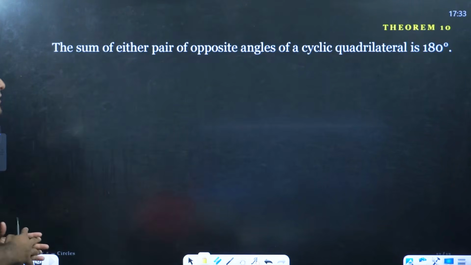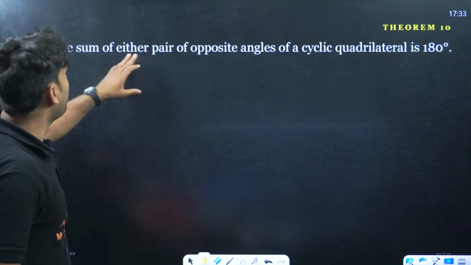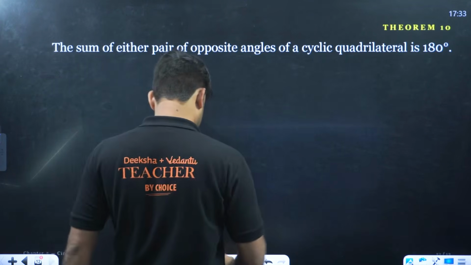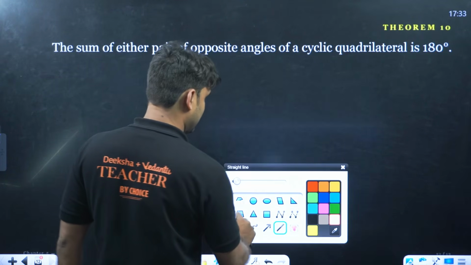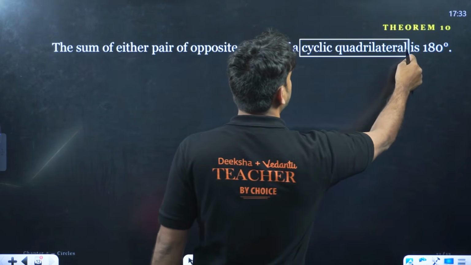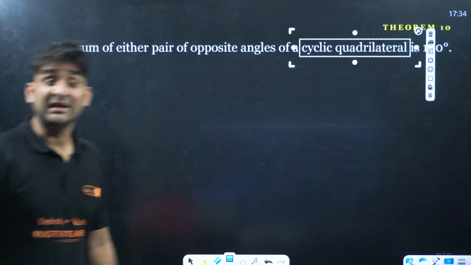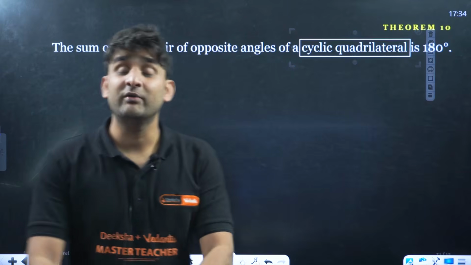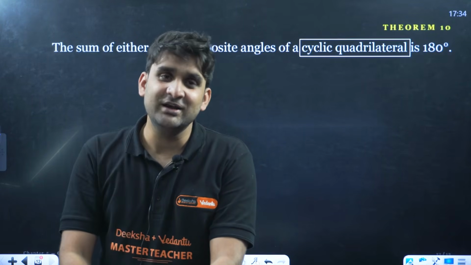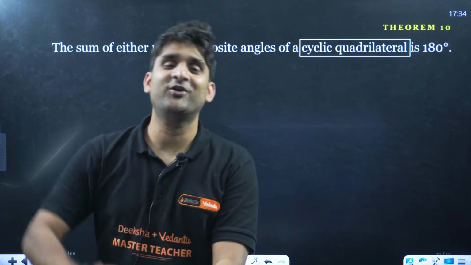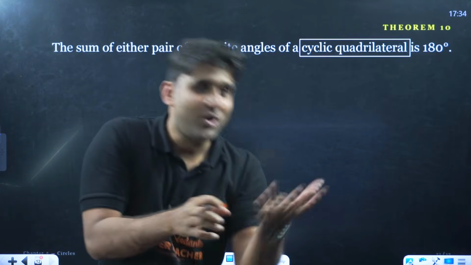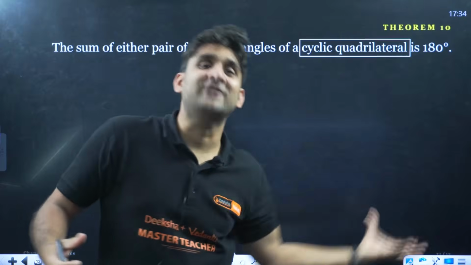Moving to the last theorem, theorem number 10. The sum of either pair of opposite angles of a cyclic quadrilateral. Can you see here? Cyclic quadrilateral, guys. This is a very important term. Cyclic quadrilateral: when a quadrilateral is inscribed in a circle, or we can say when the circle is circumscribed of a quadrilateral. A quadrilateral is inside the circle, or we can say a circle is outside the quadrilateral.